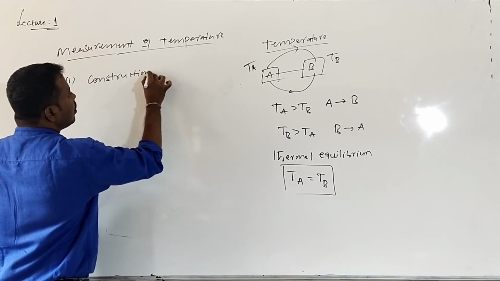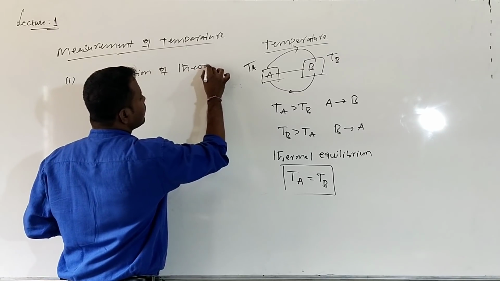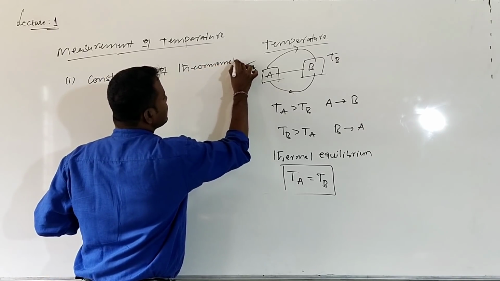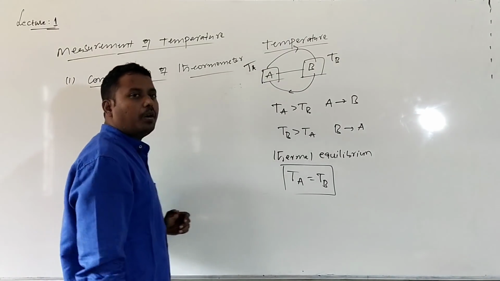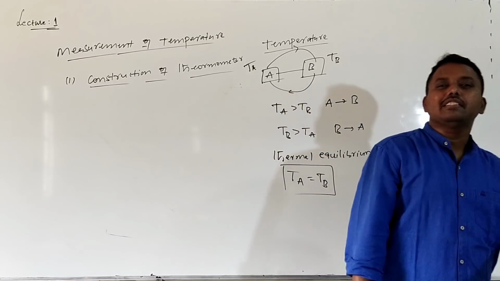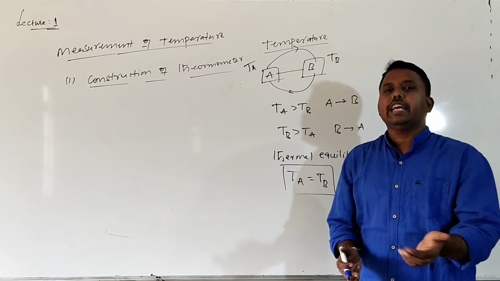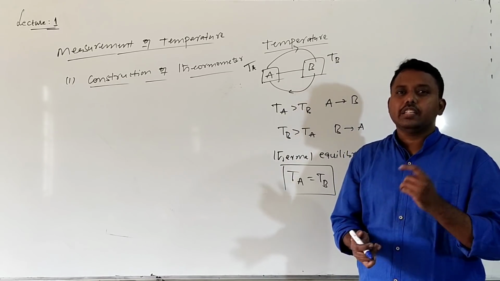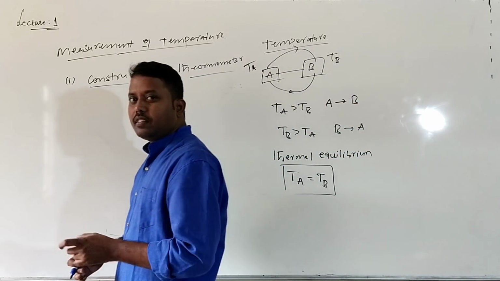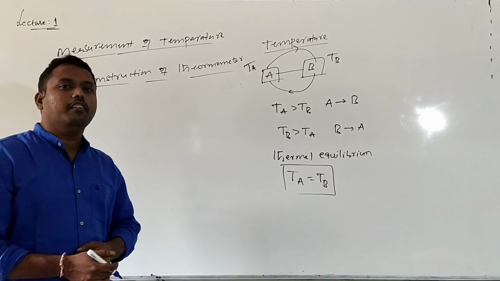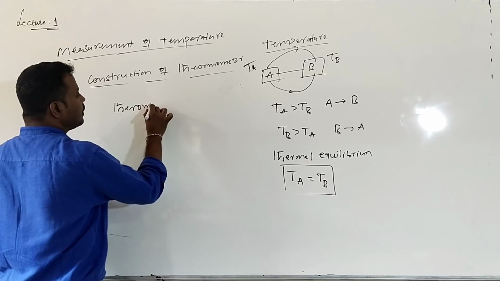Construction of thermometer. In this construction of thermometer, we need to identify one property of matter. The chapter name is thermal properties of matter: how matter will respond with the heat, with the change in temperature. So that is thermal properties. Construction of a thermometer requires one property of matter, and that property is called the thermometric property.